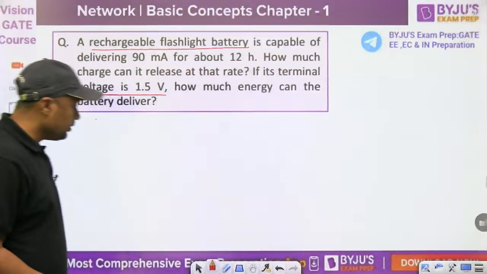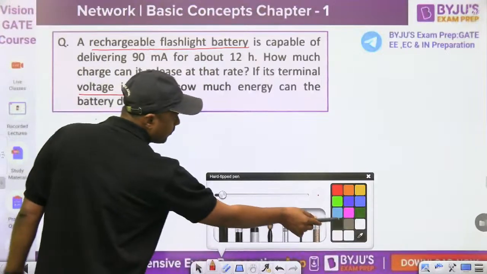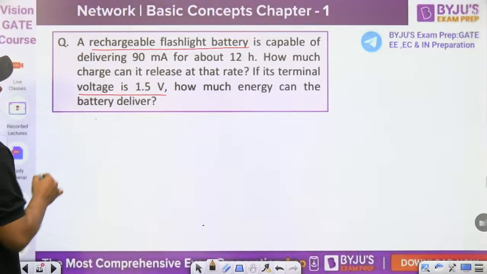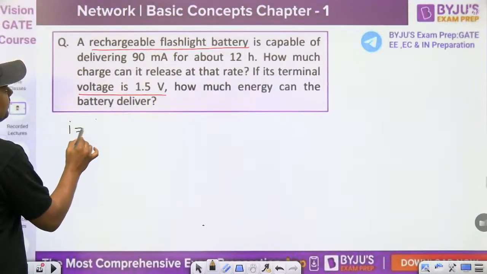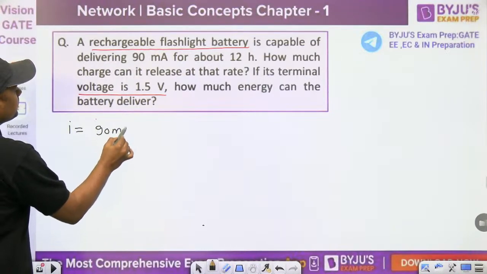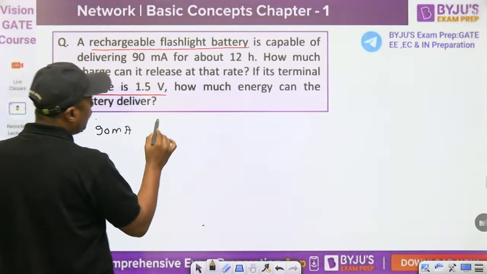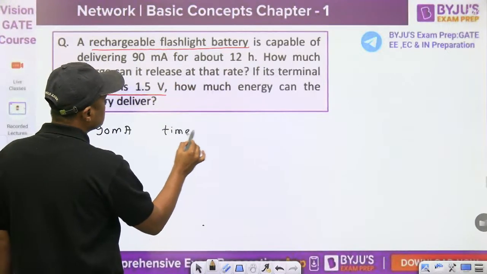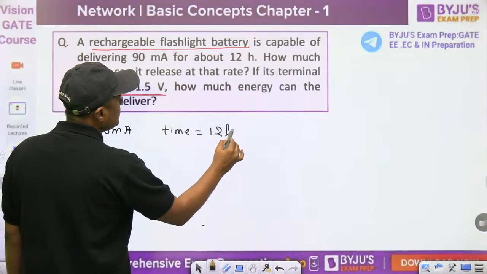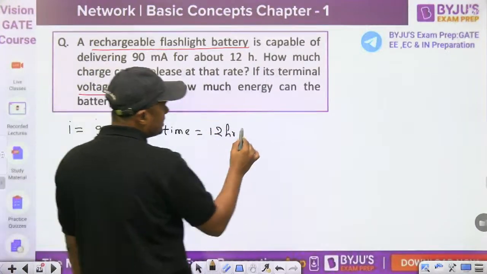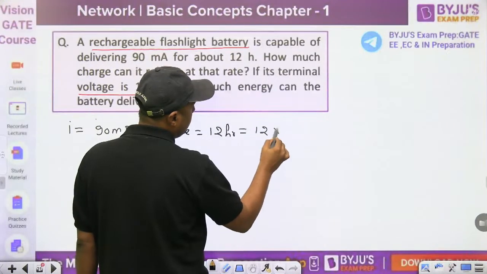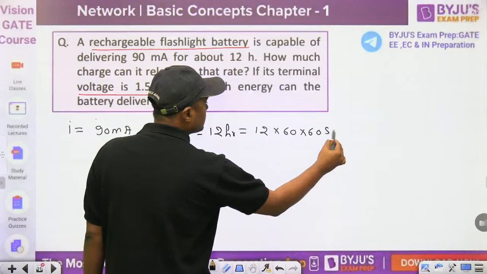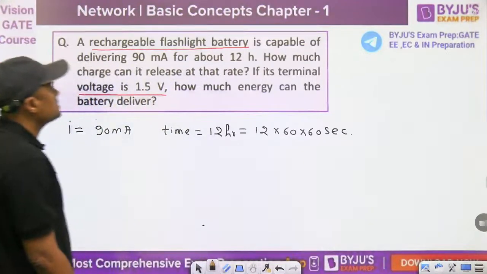Okay, King, you have given the right answer. Now, a rechargeable flashlight battery is capable of delivering 90 milliampere for about 12 hours. Time is 12 hours. In 1 hour we have 3600 seconds, so it will become 12 into 60 into 60 seconds.